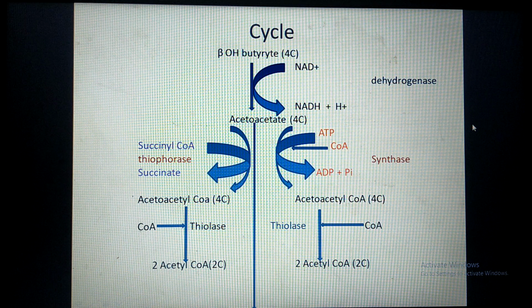The second difference is that coenzyme A is added to the acetoacetic acid in the mitochondrial compartment from succinyl CoA. Here free coenzyme A is added. Therefore, in the cytoplasmic compartment, to add this coenzyme A to acetoacetate to form acetoacetyl CoA, energy is required, which is supplied by ATP, and in the mitochondrial compartment ATP is not required. So ketolysis in the mitochondria is the major pathway of ketolysis.